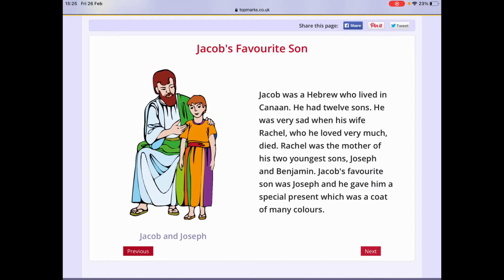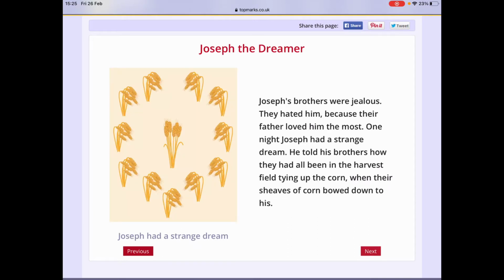Jacob was a Hebrew who lived in Canaan. He had 12 sons. He was very sad when his wife Rachel, who he loved very much, died. Rachel was the mother of his 2 youngest sons, Joseph and Benjamin. Jacob's favorite son was Joseph, and he gave him a special present which was a coat of many colors. Joseph's brothers were jealous. They hated him because their father loved him the most.